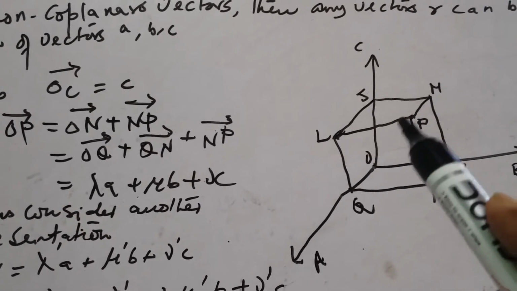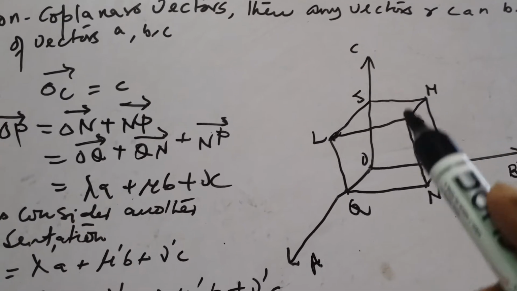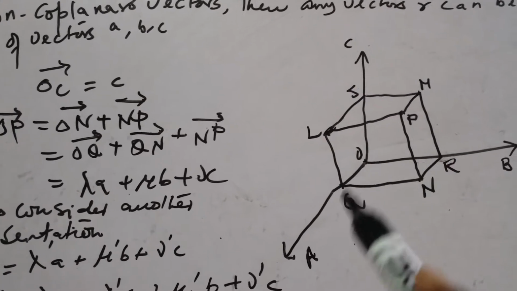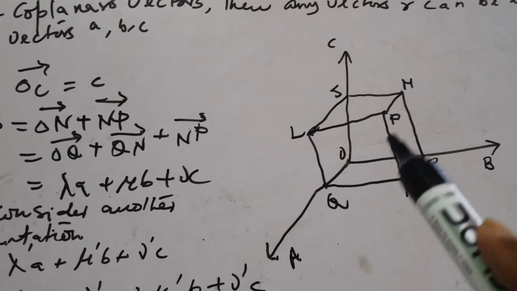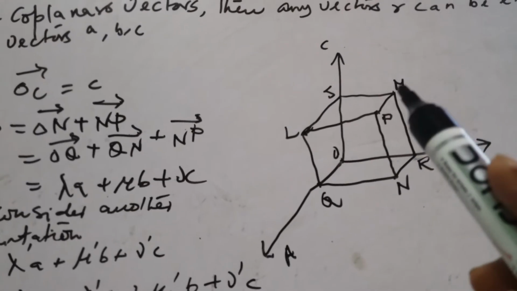Suppose OP from P is here, LS is parallel to OA, LP is parallel to QN.